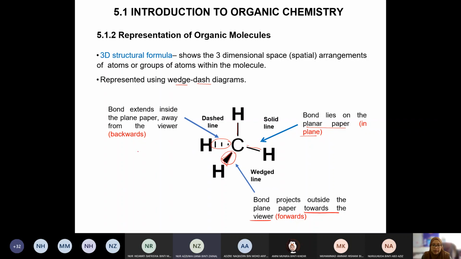Okay, so this is the forward, whereas dashes is the backward. That's why the dashes. Right?